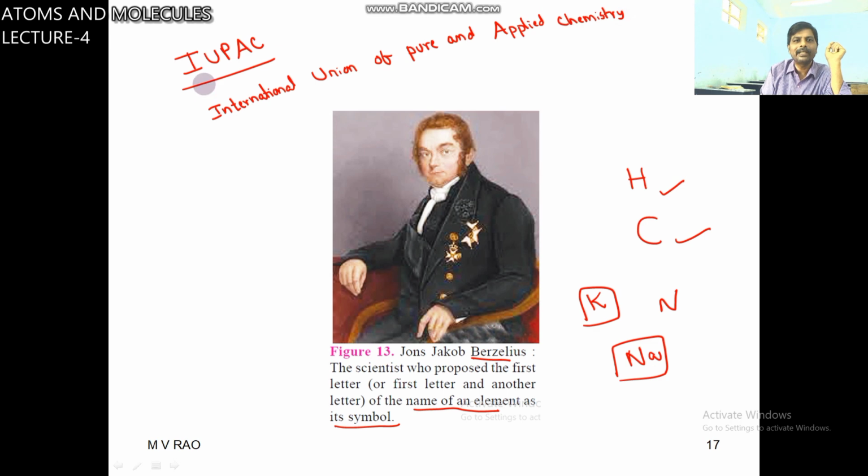What is the expansion of IUPAC? International Union of Pure and Applied Chemistry. IUPAC approved this Berzelius system. Names with symbols: the first letter of the name is taken as the symbol. Some names contain two letters also, Ca, Cl, like this. Okay, thank you.